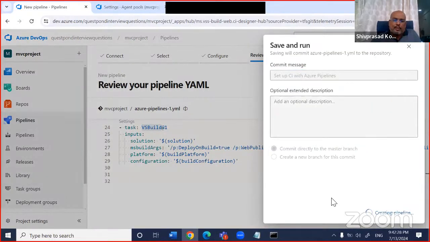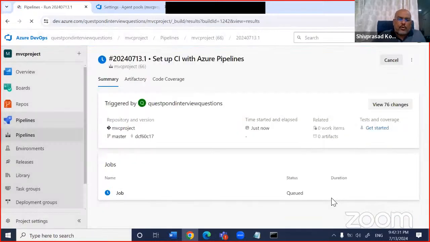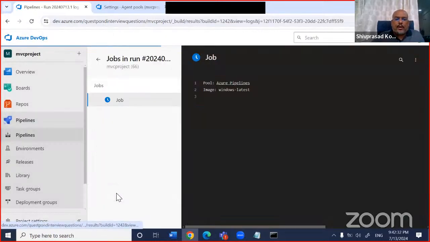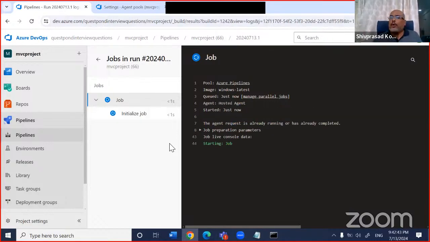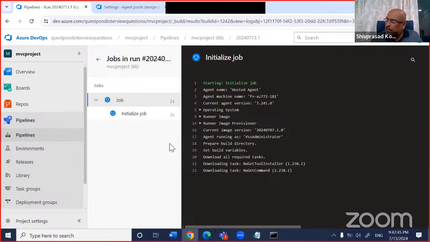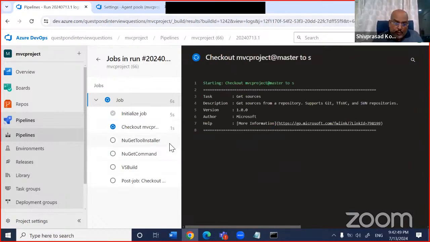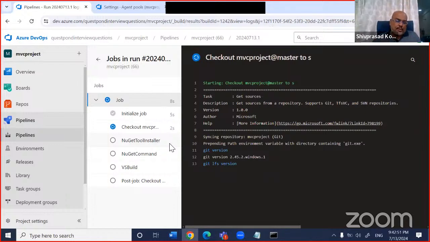In 15 minutes I'll take up questions. So if I go and do a build, it will go through the same thing again. It will acquire the agent from the cloud. It will then go and install the NuGet. It will then do a get latest, get the dependencies of the NuGet, right? After that, it will do a VS build, and then that does the build out, right?